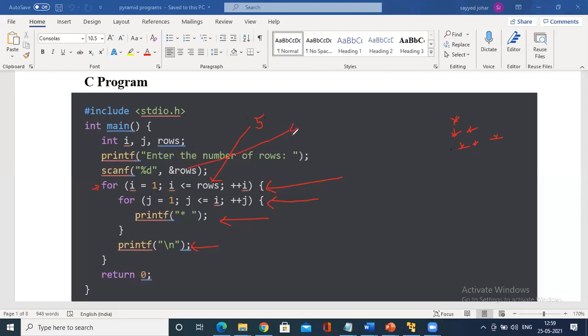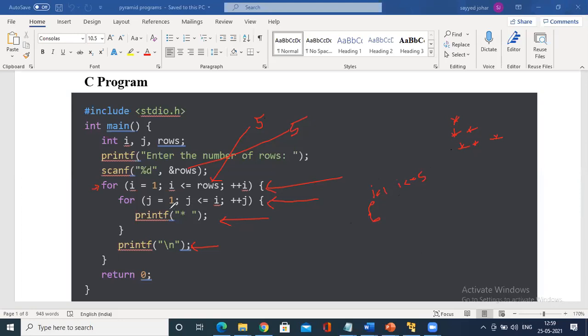Imagine you enter 5. So I less than or equals to 5, first iteration. I equals to 1. Is I less than or equals to the number of rows, 5? Yes. In the outer for loop, j equals to 1. Since there is no concept of space here, we are not writing the space. Imagine if there is a space, you go with one more for loop for space.